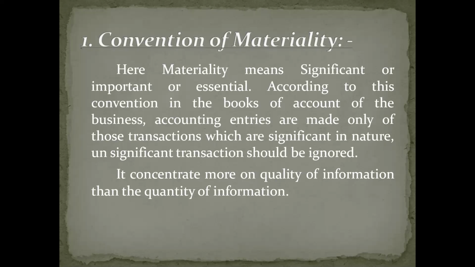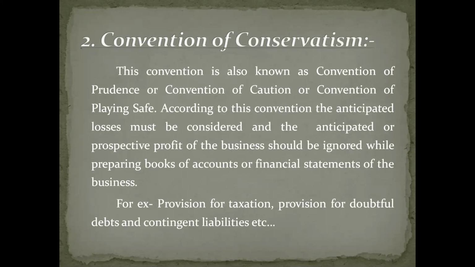If there are any irrelevant things which are not useful, then he should ignore such transactions. It focuses on quality, not on quantity. Next one is convention of conservatism. Convention of conservatism.